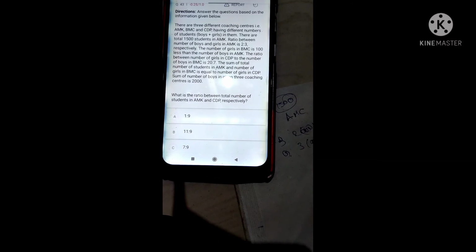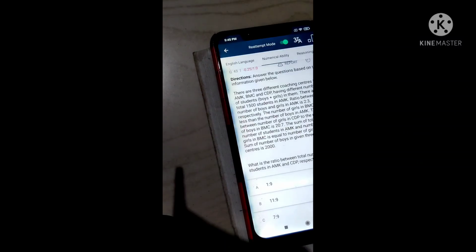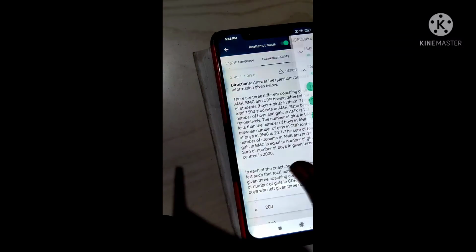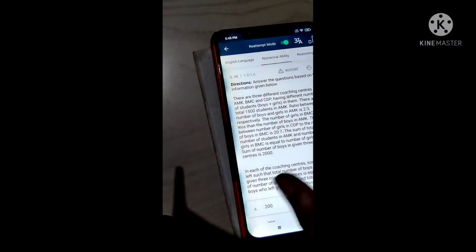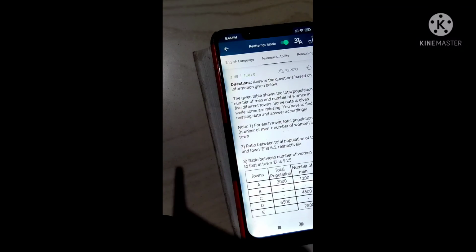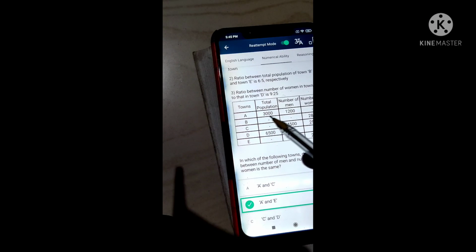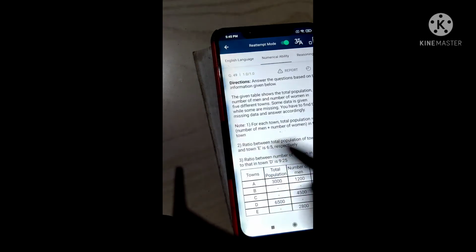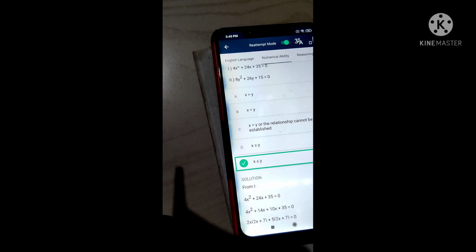And next, the number of girls in BMC is 100 less than the boys. So this is very easy. I left it because I have no time to discuss, guys. The video is very lengthy, that's why I have not discussed many. This is also the same, guys. In the next one, 1200, and the remaining 800 are women, as well as in C, 45, 25. So 80. Using this you will get the answer. This one is also easy.